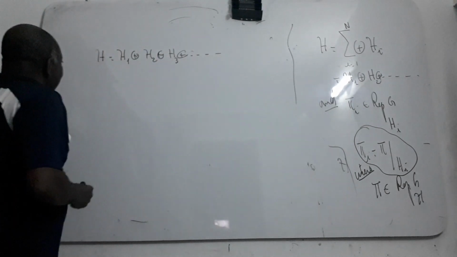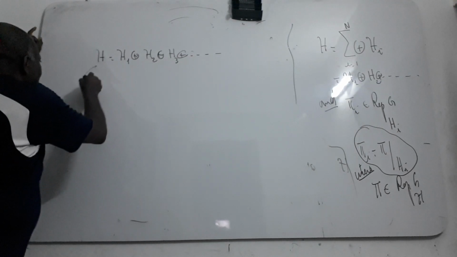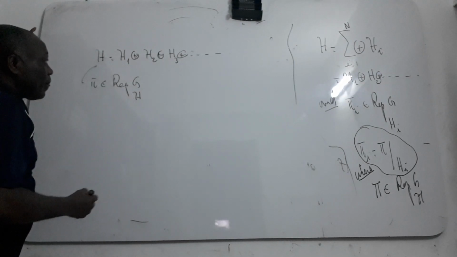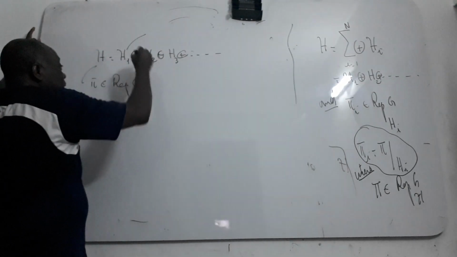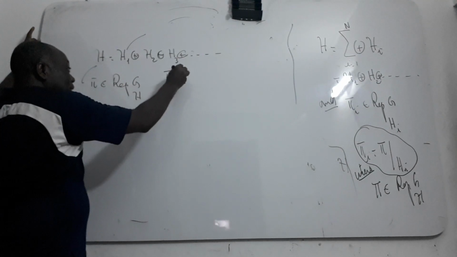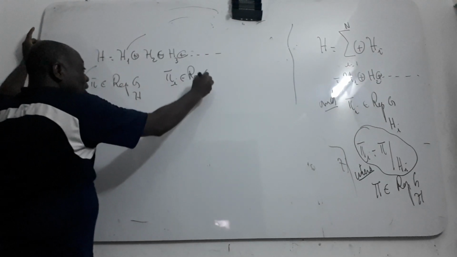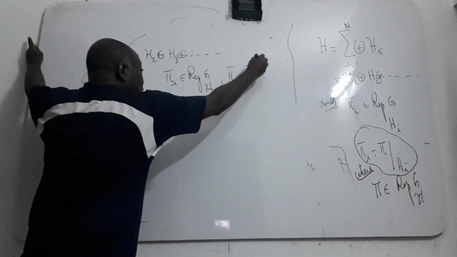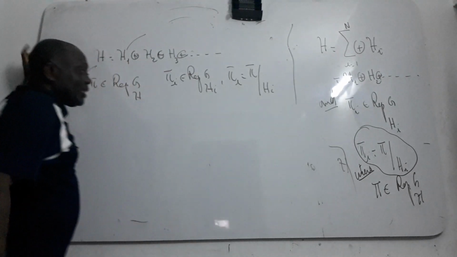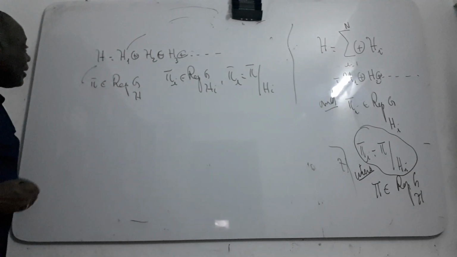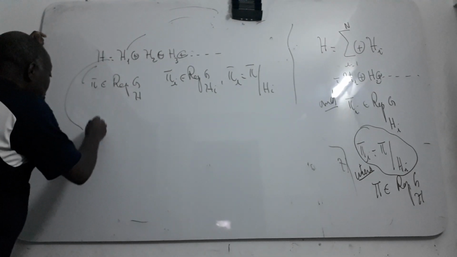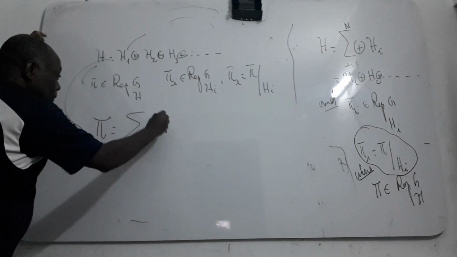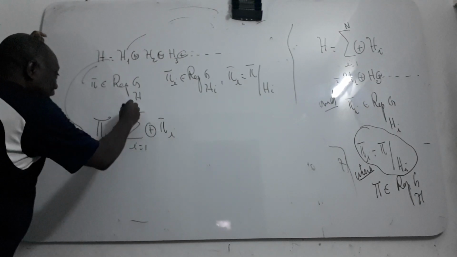I take here pi, which is the representation of J into H, and pi I is the representation of J into H I. Then you can also define the direct sum of representations like this.